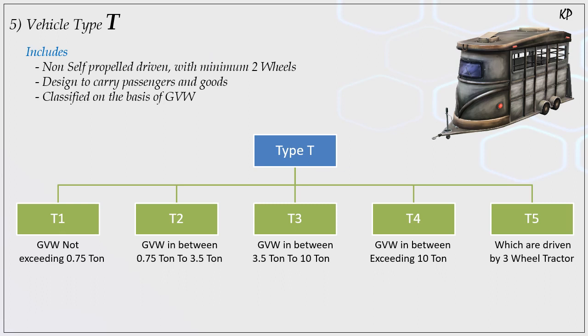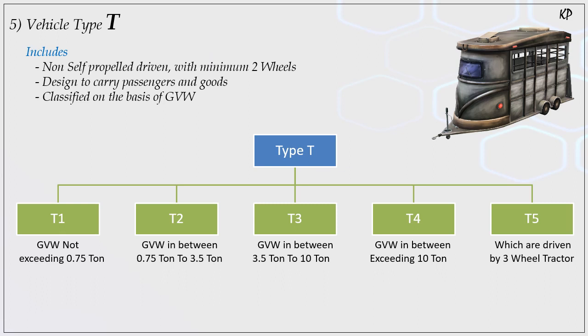These T-type vehicles or trailers are again subdivided into 5 categories on the basis of their GVW. T1 is only up to 0.75 ton, T2 is between 0.75 to 3.5 ton of GVW, then T3 is between 3.5 ton to 10 ton of GVW.